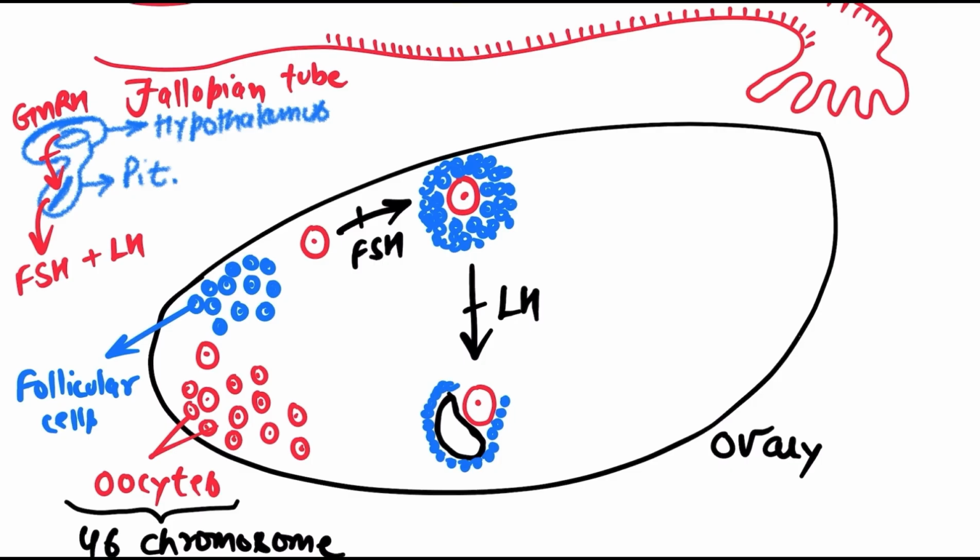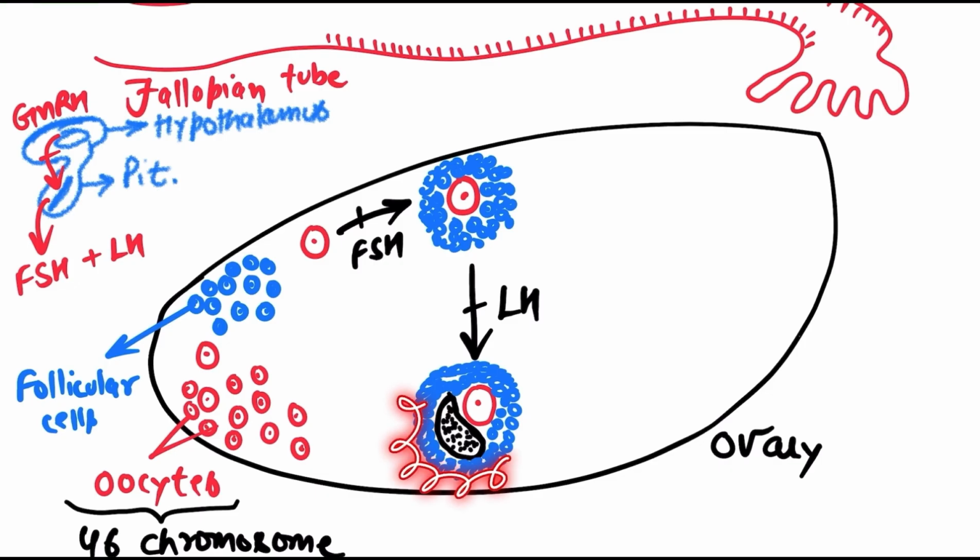Follicular cells are secreting this under which hormone? Yes, you're absolutely right. Follicular cells are secreting this particular chemical under the influence of hormone LH. This chemical is produced by the follicular cells that I have drawn in blue.